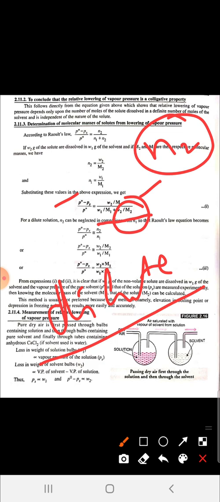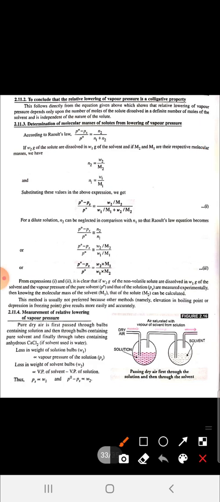It means the moles of solute are very less in the solution. If the number of moles of the solute, that is N2, are very less, you can neglect it in comparison to N1. So we will neglect this.